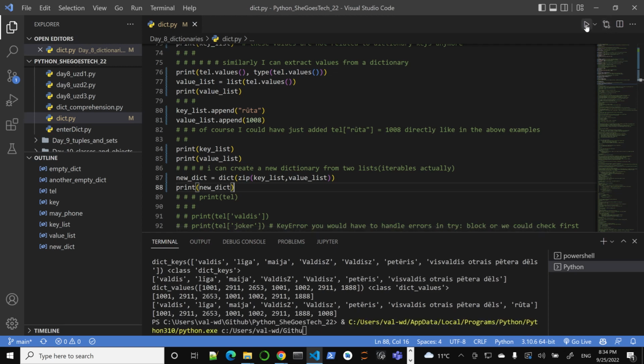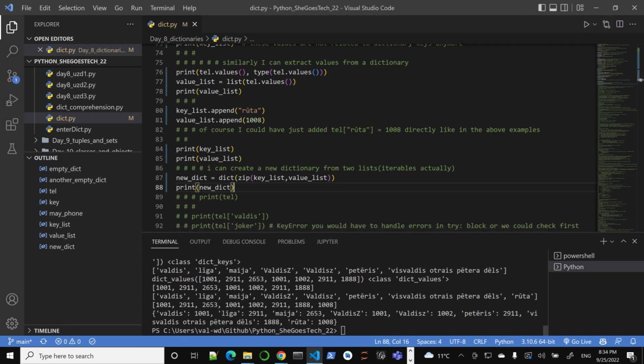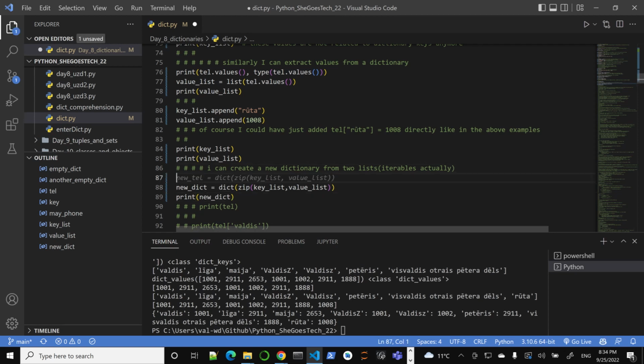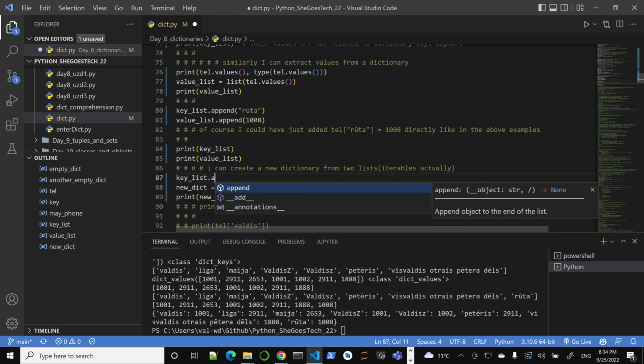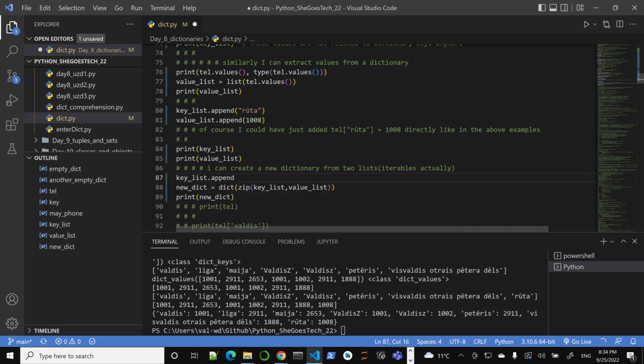And let's take a look. Notice ruta is here. So let me do it before. I'll add to the key list, append, not ruta, but something else. Maybe edit. I did it, right?